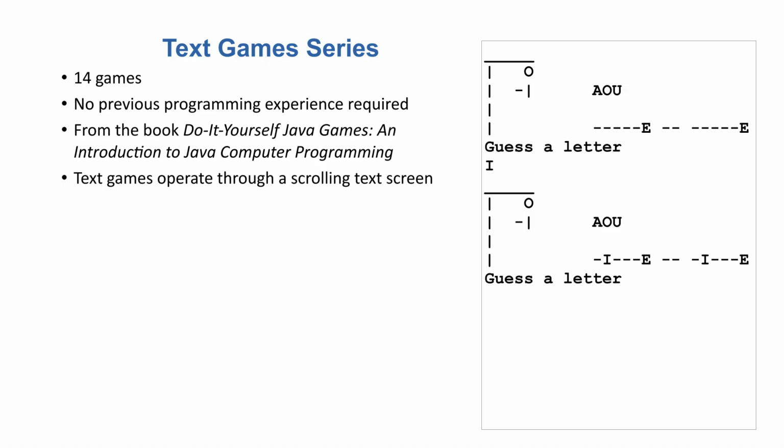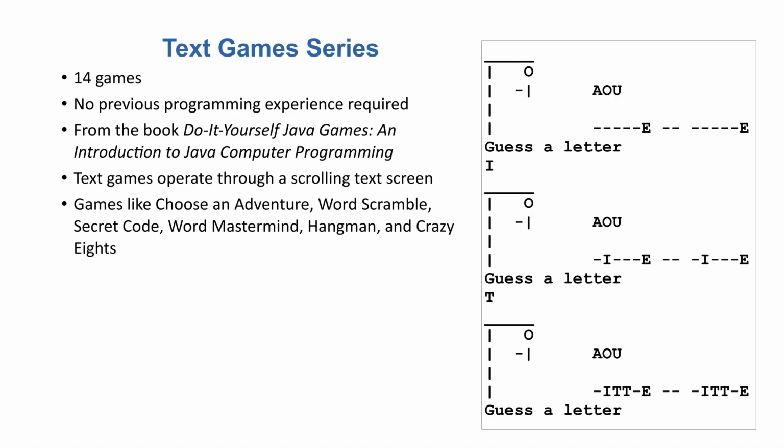For example, the Hangman game in this series asks you to guess letters. 3 bad guesses, A, O, and U, resulted in 3 parts of the hangman being drawn on the gallows. 2 good guesses, E and I, put those letters in the phrase. I'll guess the letter T. That was a good guess. I'm pretty sure I know the phrase. Do you? In this series, you'll create games like Choose an Adventure, Word Scramble, Secret Code, Word Mastermind, Hangman, and Crazy Eights.